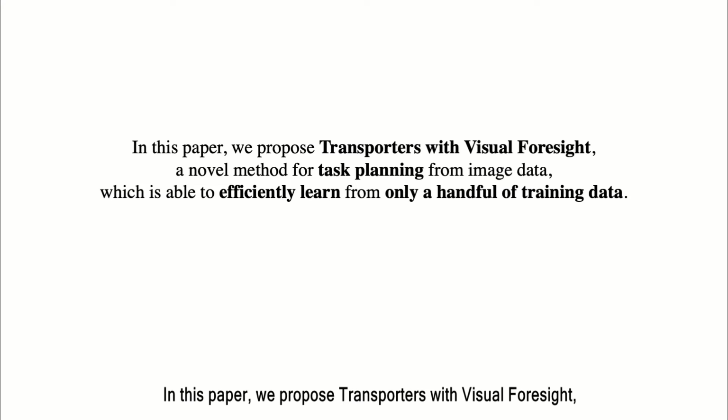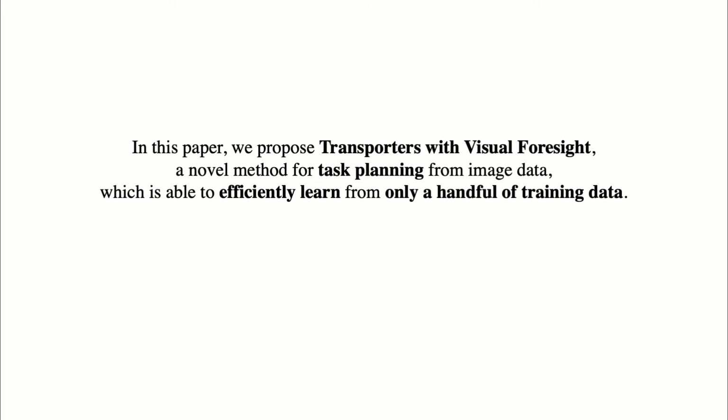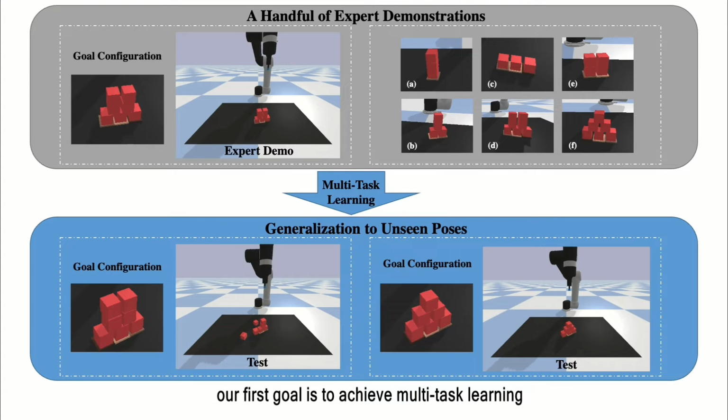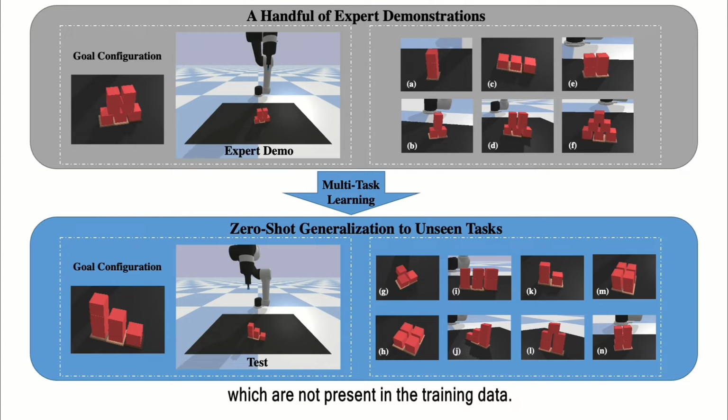In this paper, we propose transporters with visual foresight, a novel method for task planning from image data which is able to efficiently learn from only a handful of training data. Given a handful of expert demonstrations on multiple tasks, our first goal is to achieve multitask learning, which learns these tasks and generalizes to unseen poses. Our second goal is to achieve zero-shot generalization to unseen tasks which are not present in the training data.